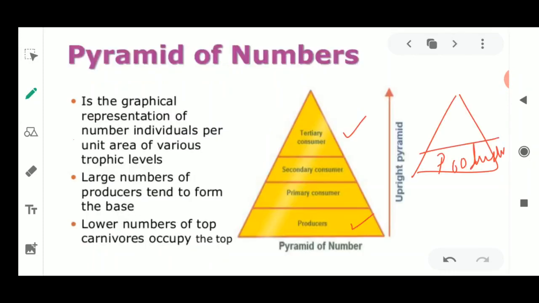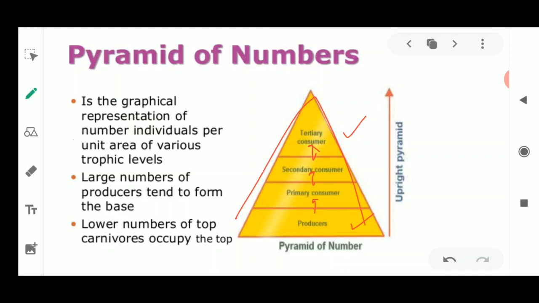Now I again move on to this slide which shows you the pyramid of number. As it is a graphical representation, we will always take the producer at the base, and then we are going to move up one by one. There is no need to draw an arrow in between. This is showing you the upright position, and this upright triangle tells you that energy is moving in the upward direction, where the food chain is proceeding.